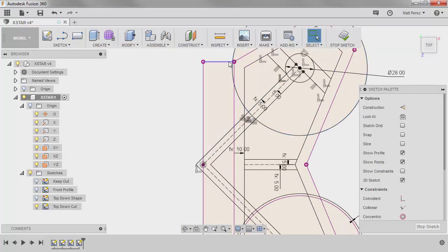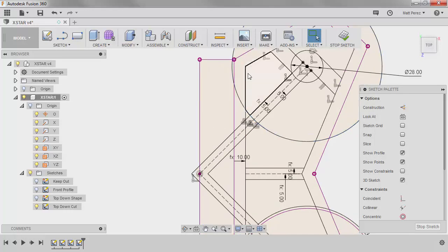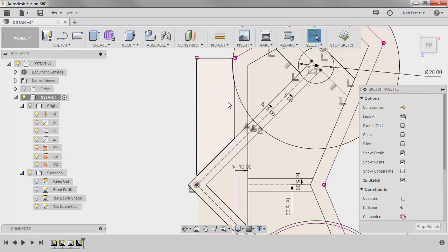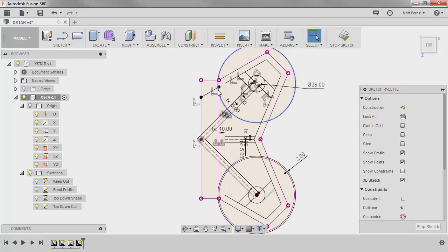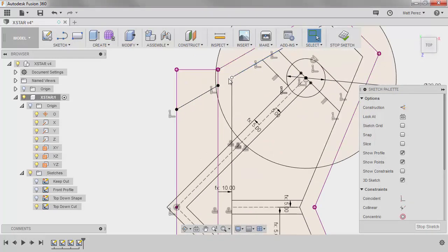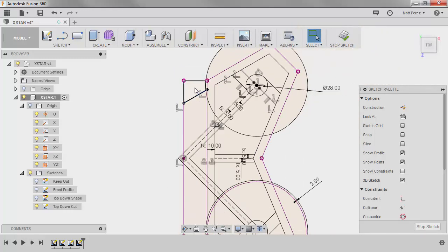All right, so we're going to have to add a little bit more structure here. We're going to go ahead and offset this line right here. We're not going to offset this line because we're actually going to leave some of this open in the middle, but we want to carry a line out and offset it in the back so we have a little bit more structure. So I'm going to do this by first drawing a line from this to here. I'm going to hit escape. I want to select these two and make them collinear. What collinear is going to do is allow me to essentially follow the path of this line without having them connected. So this is going to give me some structure on the backside right here.